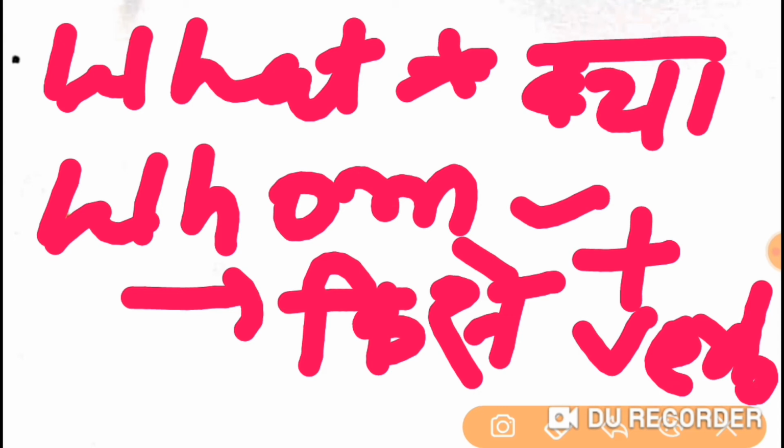After asking the question, you will get an answer, and that answer will be the object of the sentence. Clear, students? And if you don't get any suitable answer, then you have to understand that there is no object in the sentence. Clear, students? So I hope you have got how to choose the object from the sentence. Now let's go back and understand ahead.